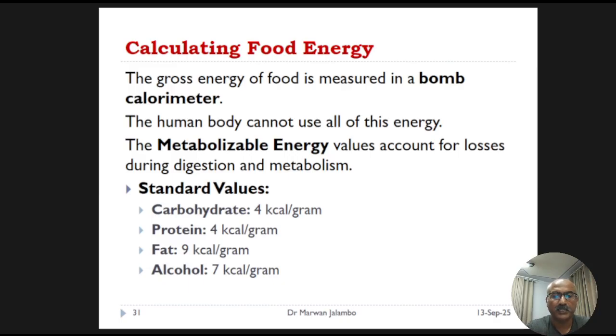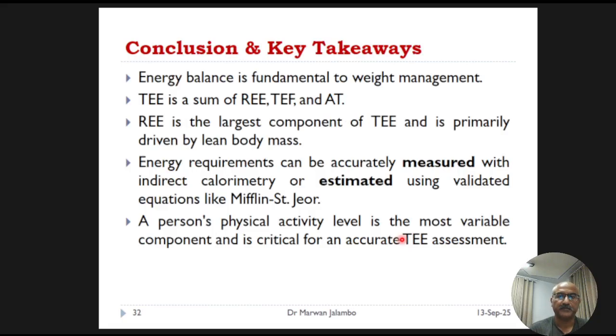Carbohydrates and protein each provide 4 kilocalories per gram, while fat provides 9 kilocalories per gram and alcohol provides 7 kilocalories per gram. So these are the numbers used to calculate the calorie content you see on all food labels. This brings us to the end of our chapter, so let's quickly summarize the main points to take away.